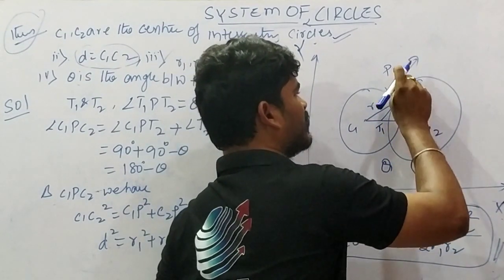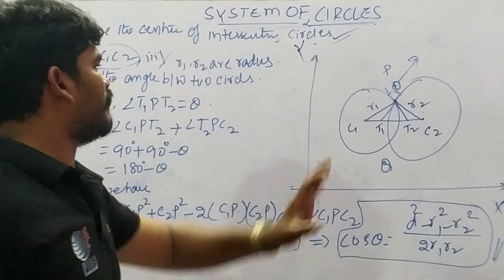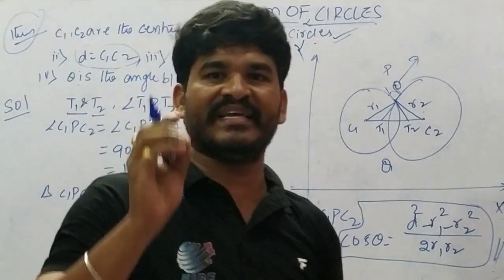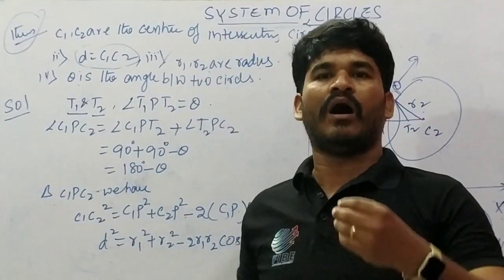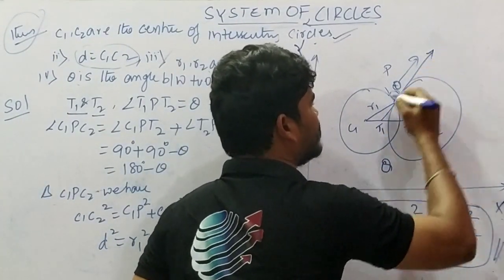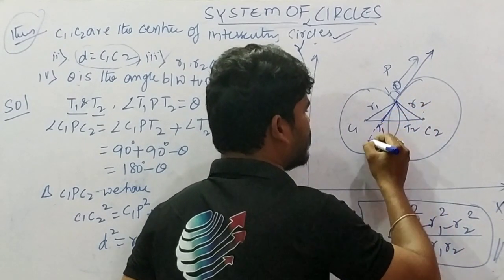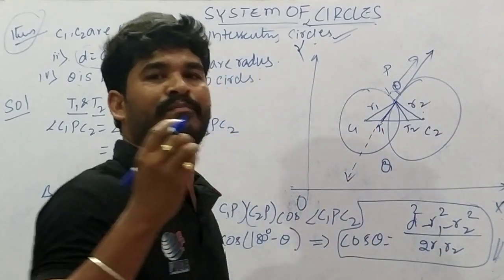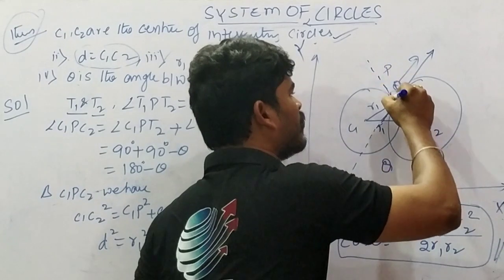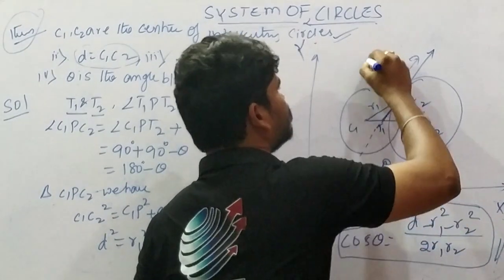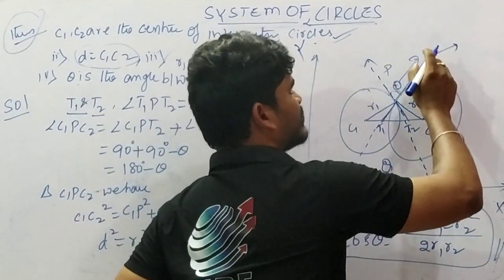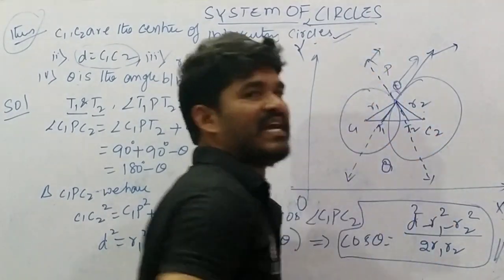Now we are going to find out this theta. Clear? First, T1 and T2 are the tangents of the circles. How do we find the tangents? Listen here. What is a tangent? A tangent is a line that touches the circle at exactly one point. Extending these lines up to here, we get one tangent. In the same way, there is one more tangent for the first circle. So this is the second set of tangents, for the second circle, and these are the tangents for the first circle.